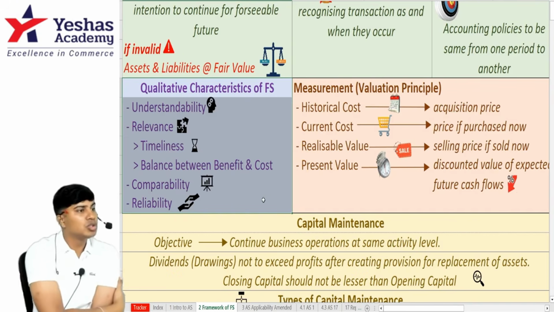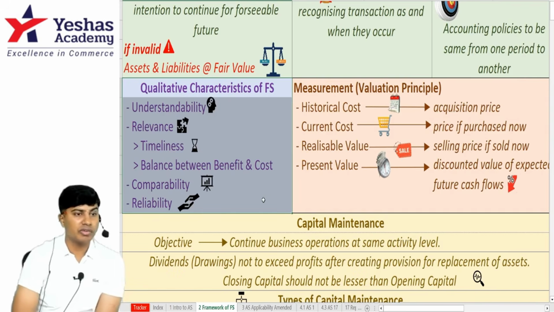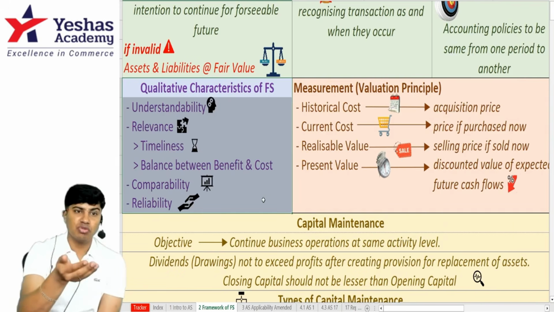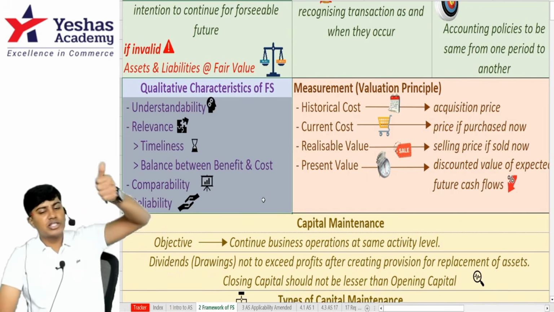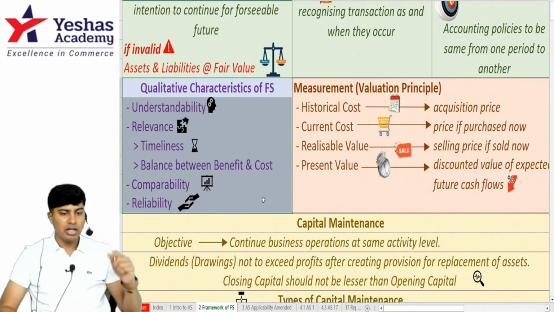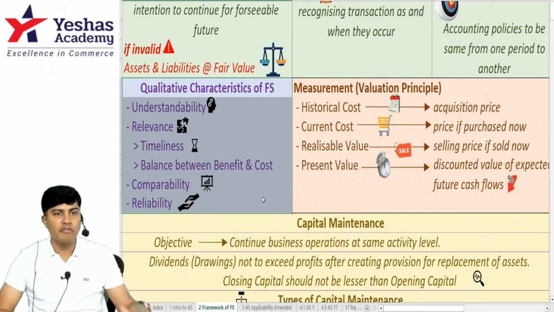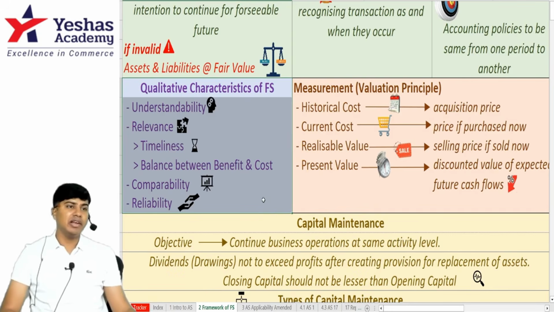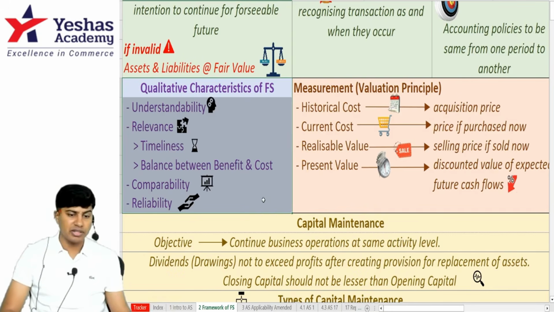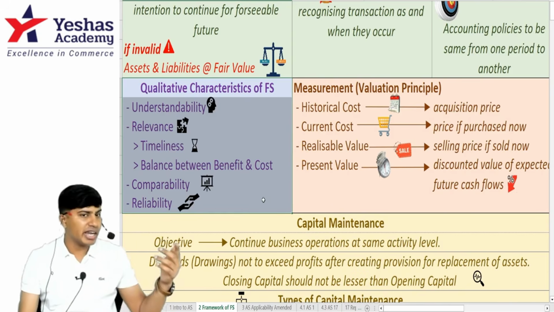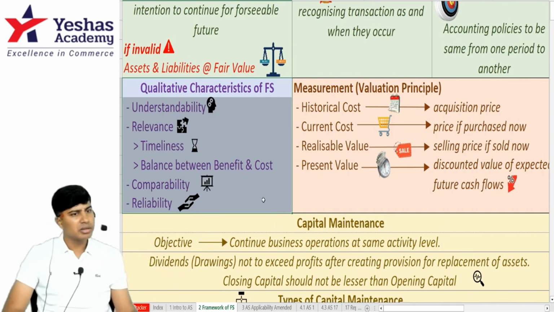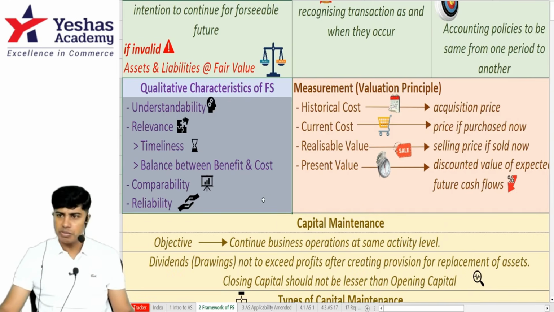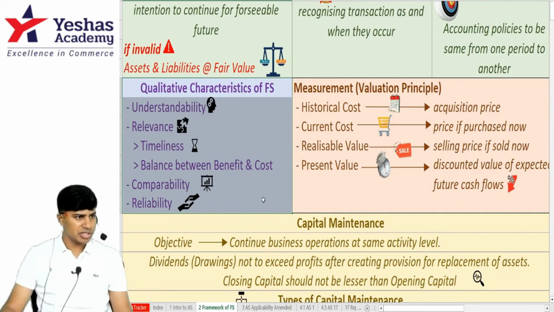Lastly, we have present value. Using this asset in the future, whatever cash flows that you will generate, that cash flows, if it is discounted to today's date, that will become present value. I'll repeat, historical cost, the price at which you have acquired that asset, to current cost, the price that you pay if you purchase the asset today. Realizable value, the money that you will get if in case you sell the asset today. Present value, it is the future cash flows that you will generate from this asset if discounted to today's date. What you arrive at is present value. So you understood all the four valuation principles. Depending upon the situation, the standard will tell which valuation technique to use for which asset.